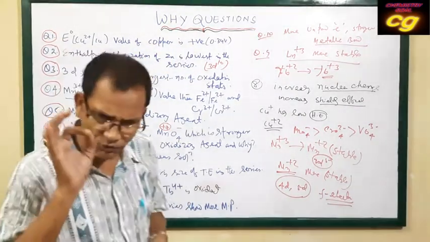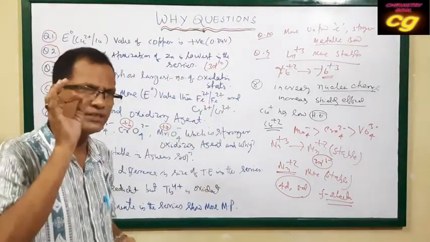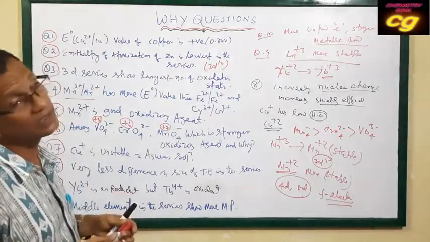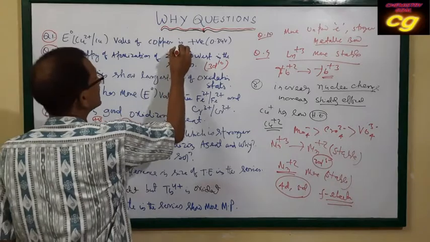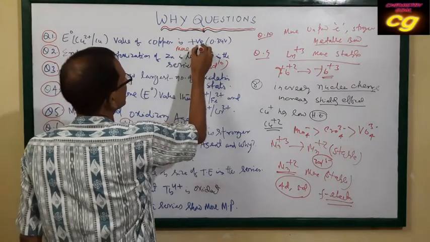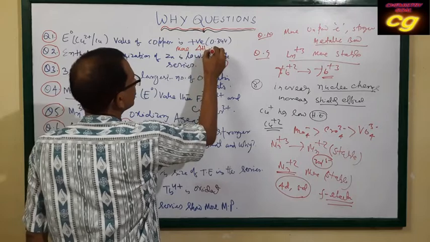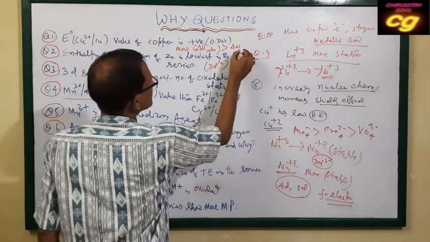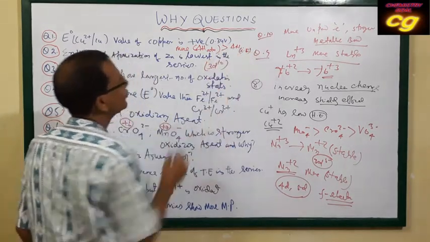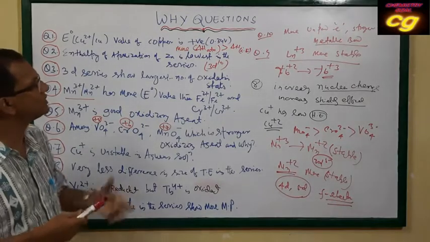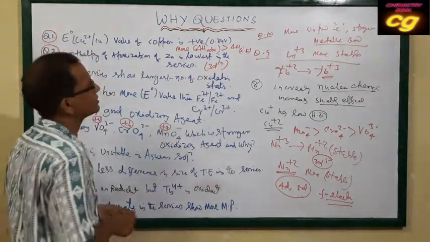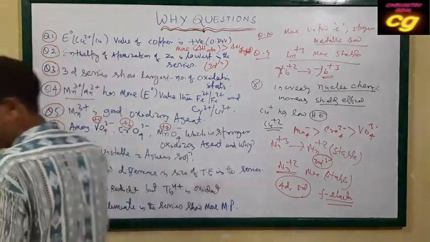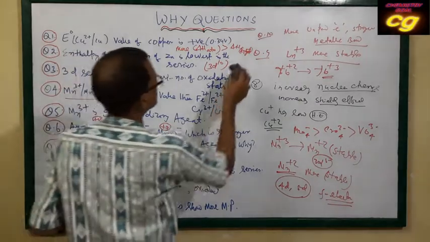Why? Not only copper, but any ion which has a positive reduction potential has a high enthalpy of atomization. The only answer is that ΔH atomization is much greater than ΔH ionization, or rather, compared to ΔH hydration. ΔH hydration of which one?